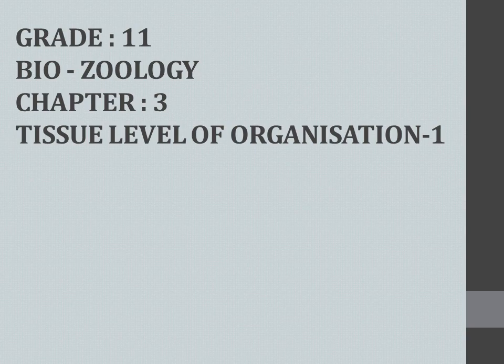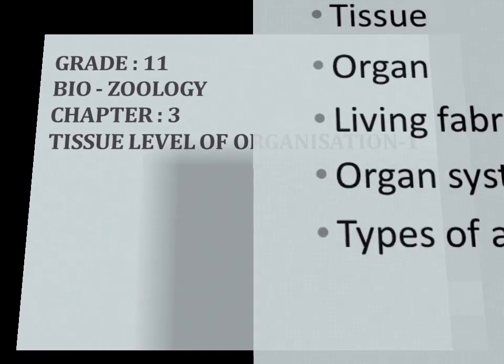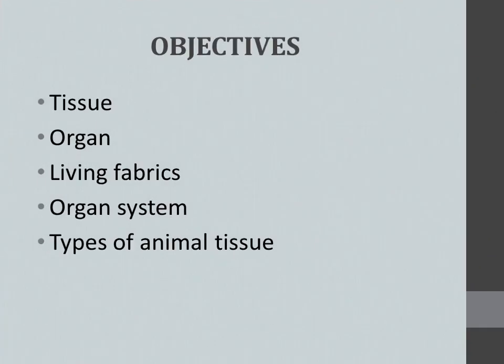In this chapter we will discuss what tissue is, what the types of tissue are, and their shape, function, and location, everything. So all these details we are supposed to discuss in this chapter. Today we are supposed to discuss a few contents.